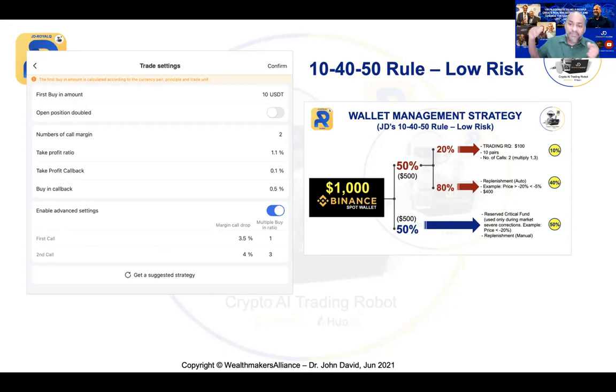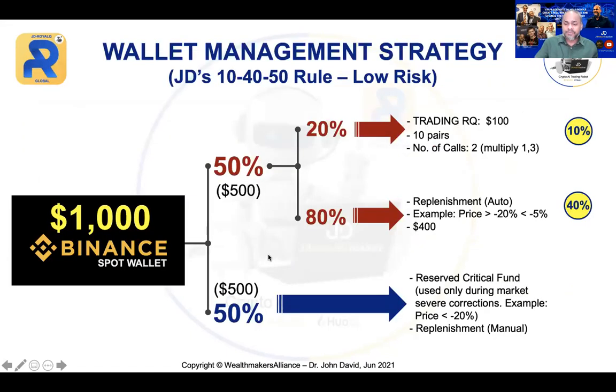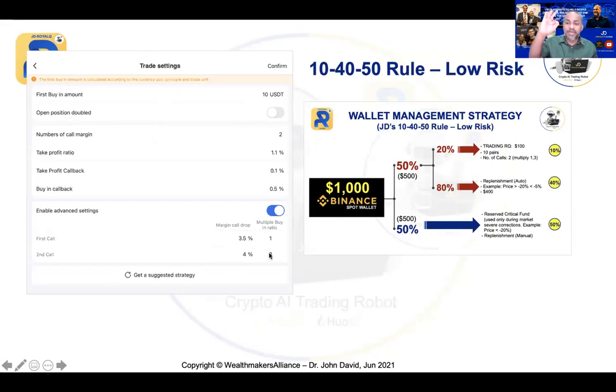But if the market further goes down and hits your second call, that is at 4% from the new average price, the robot will open 3 times of your $10, multiply by 3, that will be $30. Now, you have a previous order, which is $20. So $20 plus $30, now you've got a total cumulative order of $50. Now, if the market goes in your favor and goes above the profit taking range, it will then take profit at $50. So just imagine that.